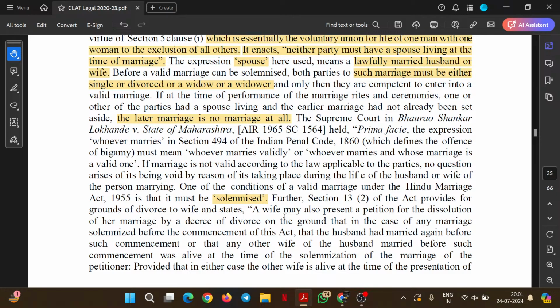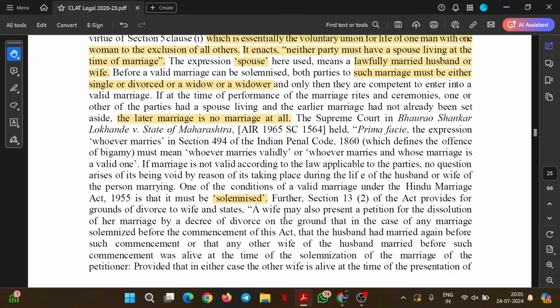Until and unless all the rituals are performed, and until and unless some people have witnessed it, we cannot call a marriage solemnized. You just can't go to a person and state that he or she is my wife or husband, and without properly solemnizing the marriage through rituals, they cannot be called your husband or wife.